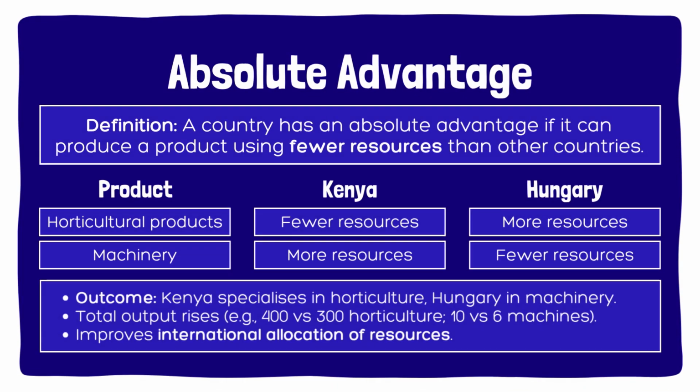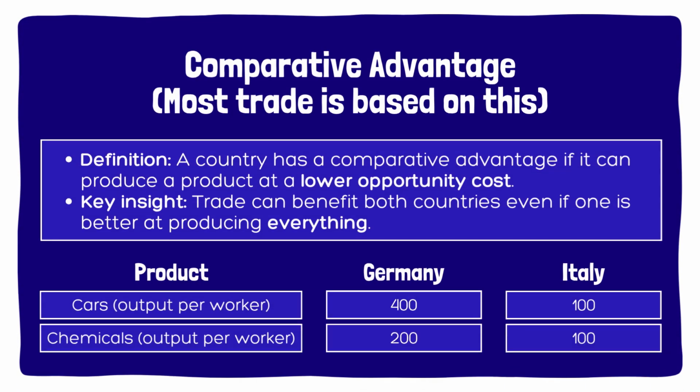The concept of absolute advantage suggests that a country should specialize in goods it can produce using fewer resources than others. However, most trade is based on comparative advantage, which occurs when a country can produce a good at a lower opportunity cost. Even if one country is better at producing everything, both countries can still benefit from trade by specializing in what they produce relatively more efficiently.